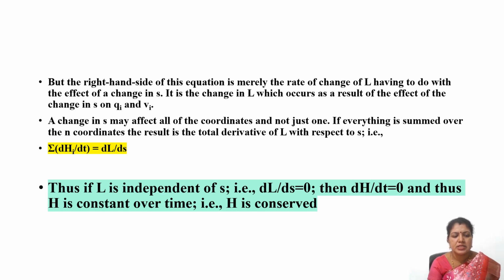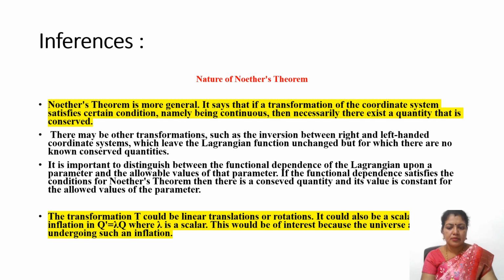That is, dH/dt is equal to dL/ds. So thus, if L is independent of s, then the corresponding H will be constant. So this is the general mathematical proof of Noether's theorem.